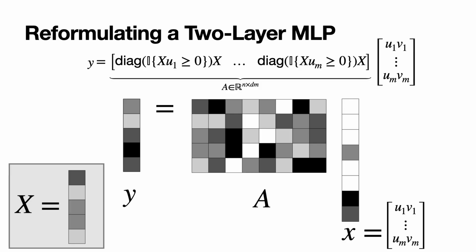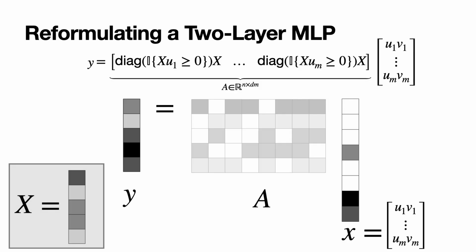For simplicity of visualization, assume that each training example is a scalar, so d equals 1, and we have the training dataset capital X shown in the bottom left. Every column of A is just a copy of this dataset capital X, masked by some activation pattern that sets certain entries to 0. These activation patterns depend on the neuron weights u, which we don't know, so we simply enumerate over all possible patterns, indexed by vectors h, to form a very wide matrix A and a correspondingly even sparser vector lowercase x, which has zeros corresponding to any activation patterns that aren't in the true network.